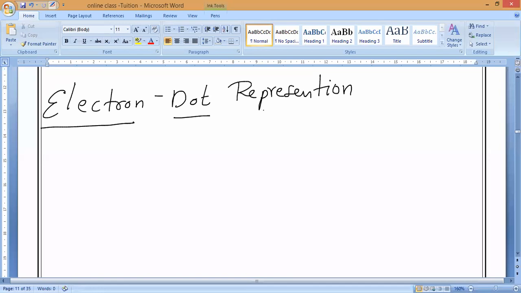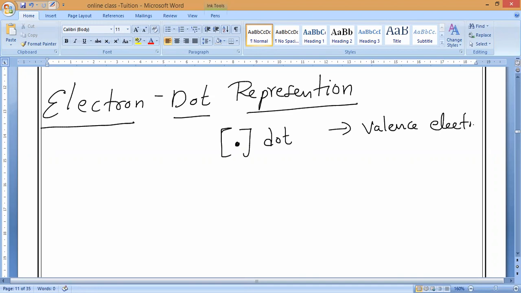Remember that. Electron dot representation: if 7 electrons are there, 7 dots; 6 electrons, 6 dots; 5 electrons, 5 dots. That's all. So as we have studied the definition, in the form of dots we have to represent the valency electrons. Correct or not? That's all.